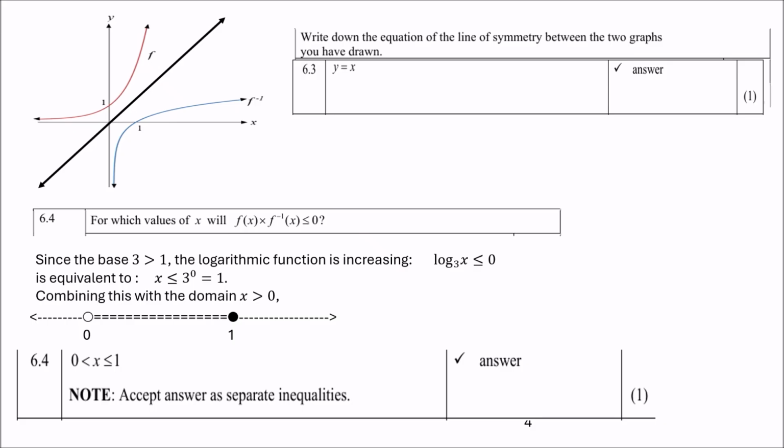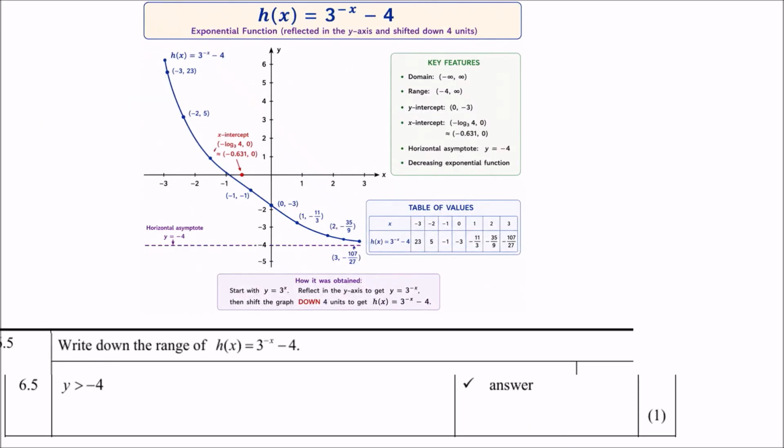Question 6.5, you must write down the range of h of x equals 3 to the power negative x, minus 4. Now if you sketch that graph, as you can see in my diagram, then you will notice that the asymptote, the dotted line, lies at y equals -4. Now the range will be any y value above or greater. So therefore the range is y greater than -4.